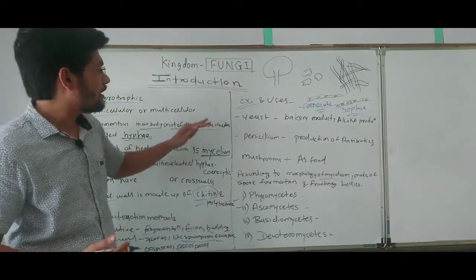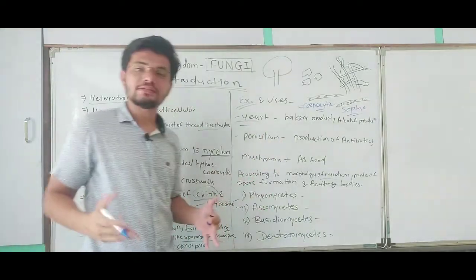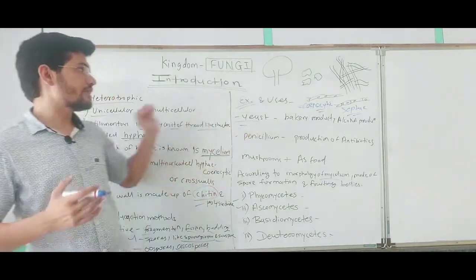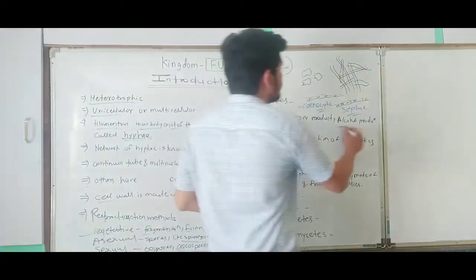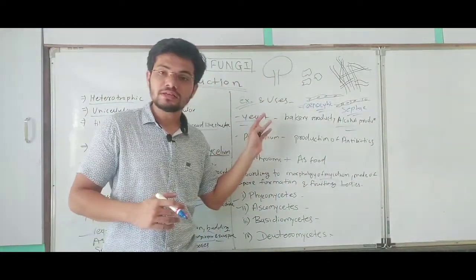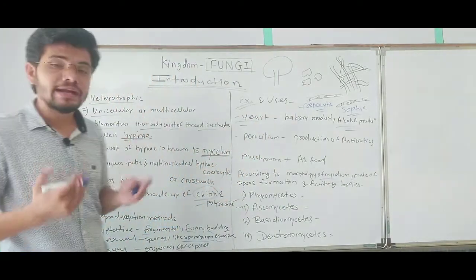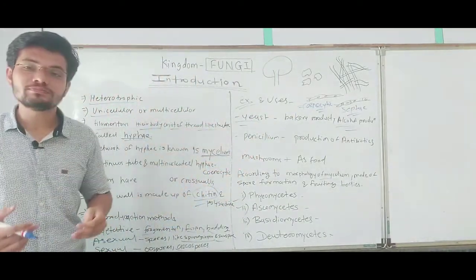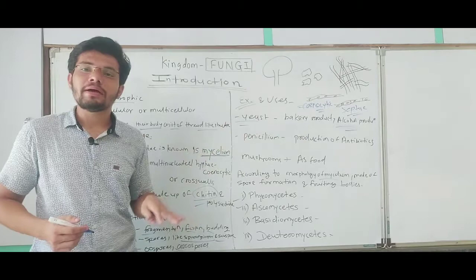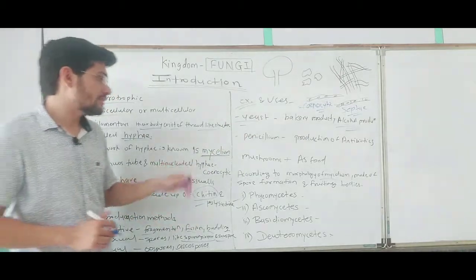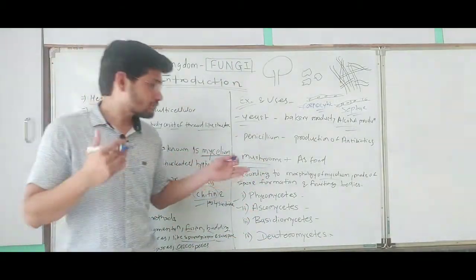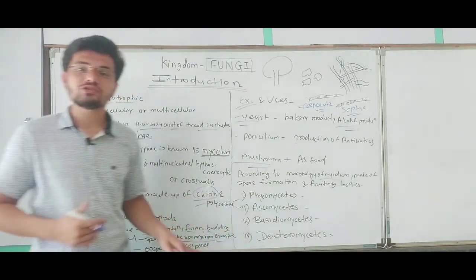The best example of fungi is yeast. We all know baker's yeast. In the production of bakery products, this yeast is used. This is a unicellular type of fungi. In alcohol production, like wine or beer production, the fungi mainly used is yeast. Then antibiotics, like Penicillium notatum. These fungi are also used in the pharma industry for antibiotic production. After that, mushrooms. We all eat mushrooms as food. We can also use these fungi.